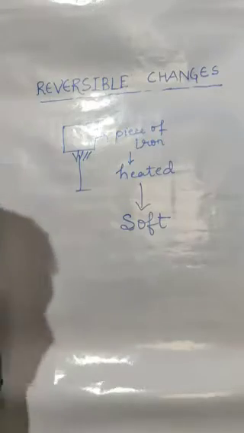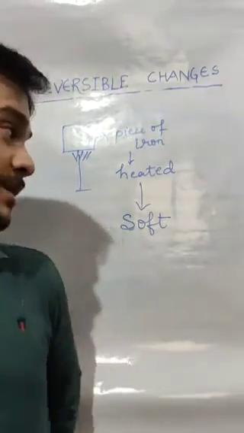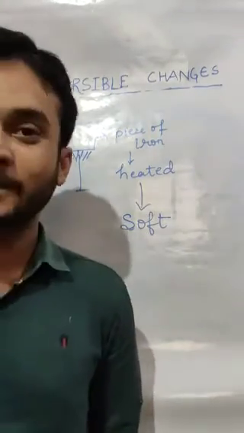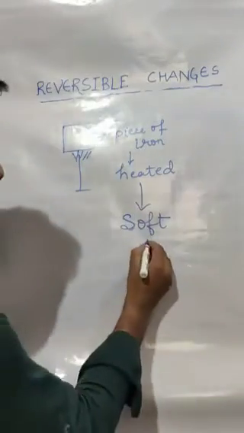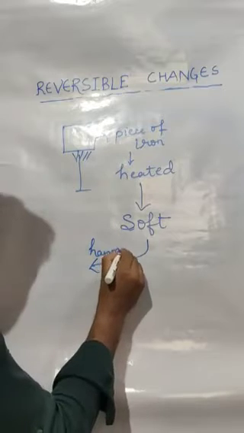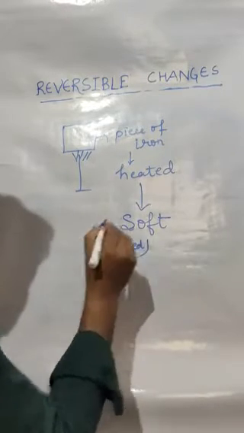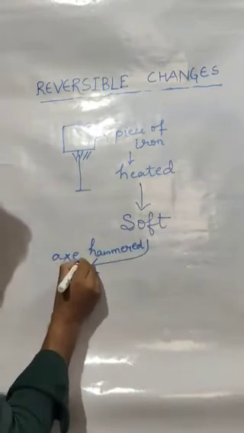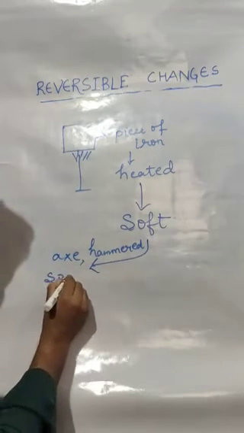And when this piece of iron upon heating becomes soft, it can be hammered easily and can be given the desired shape. So I can give it the shape of axe or spade.